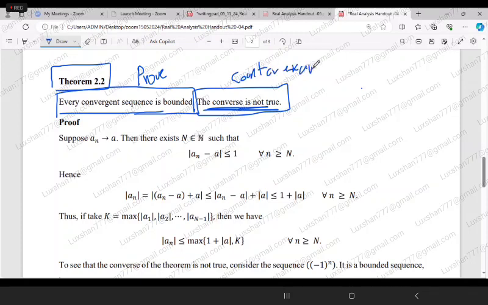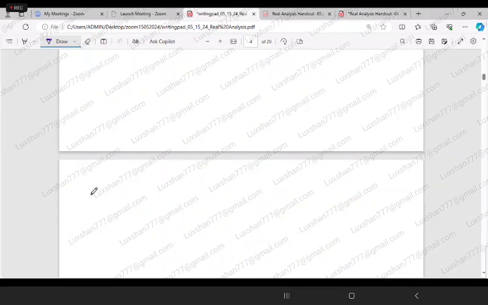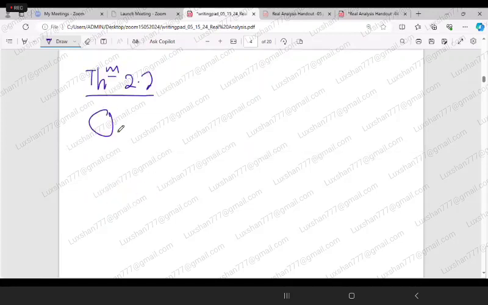So we'll look at this proof now and we'll try to understand. Okay. So let me again use my whiteboard to explain this now. Theorem 2.2 says that every convergent sequence is bounded. Convergent, I write it in short, implies a_n is bounded.